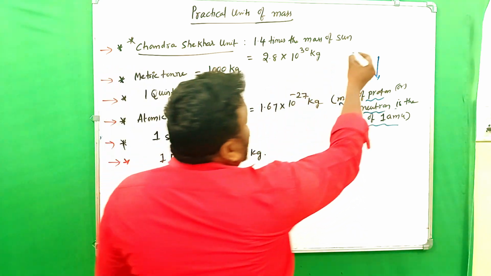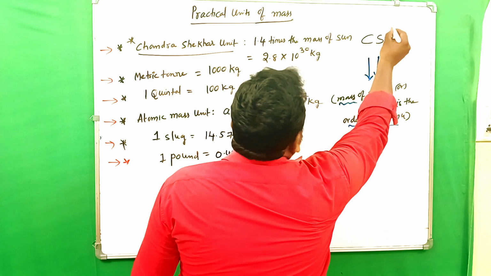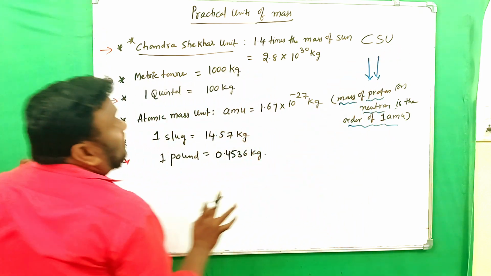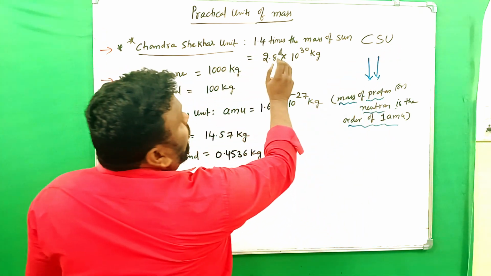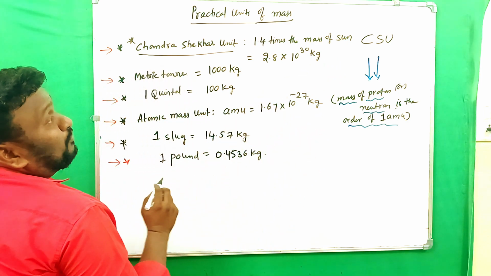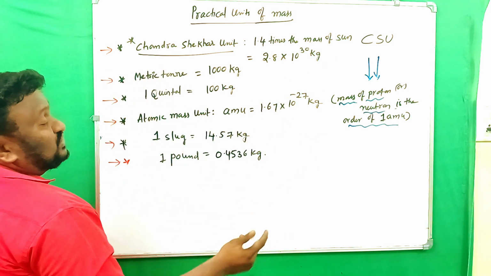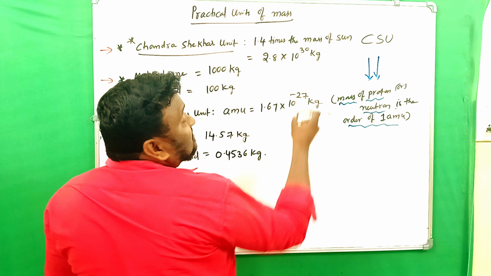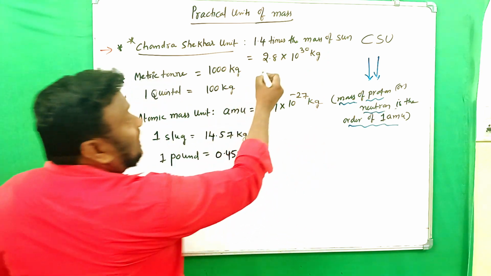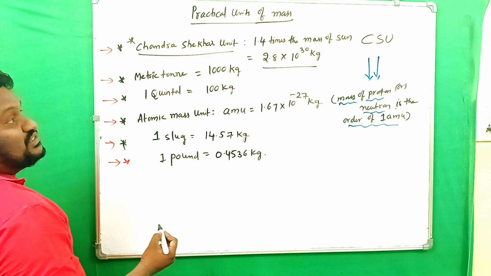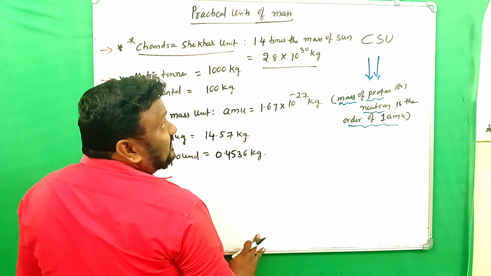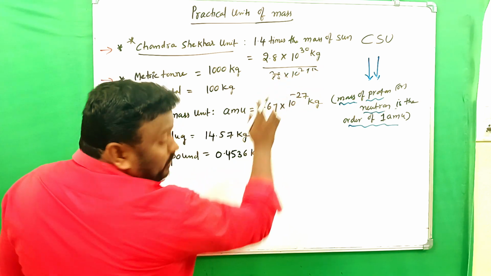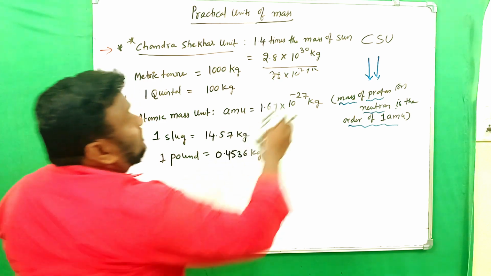So it should be shown like CSU, Chandrasekhar unit. How can we show that? CSU. Okay, so it is 1.4 times the mass of the sun. When we take the Chandrasekhar unit, its mass is 1.4 times the mass of the sun. Its value is equal to 2.8 into 10 power of 30 kg. We can also write this as 28 into 10 power of 29 kg. Okay, so that is the first one.